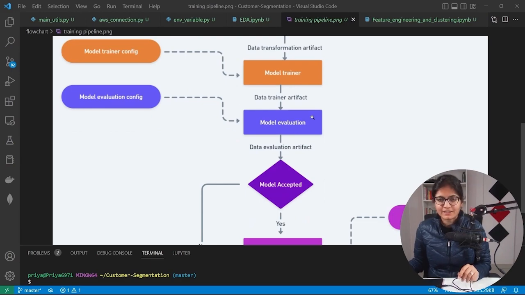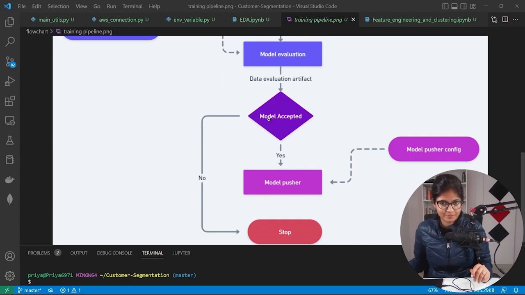Finally, the model evaluation: whatever best model I was able to get, what is the accuracy for that classification part? What are the F1 score, precision or recall? Now we check whether the model is accepted, meaning whether my model has the best accuracy out of the available models, because obviously we always need to pick the best one. Then we insert it into the model pusher. When we apply any algorithm, we will have a pickle file, and that pickle file we will save inside the S3 bucket.